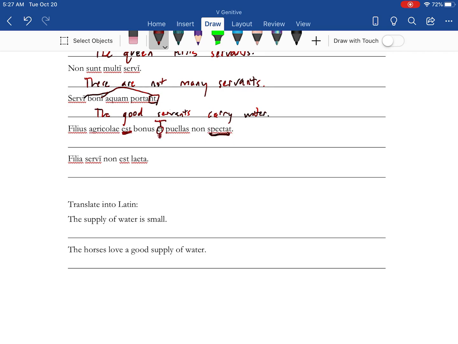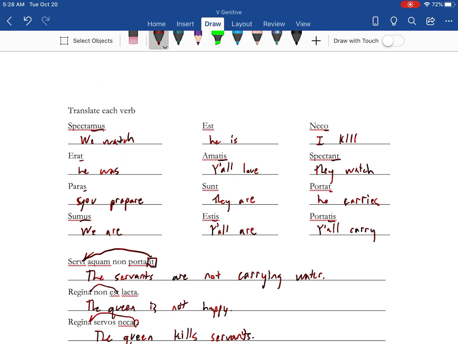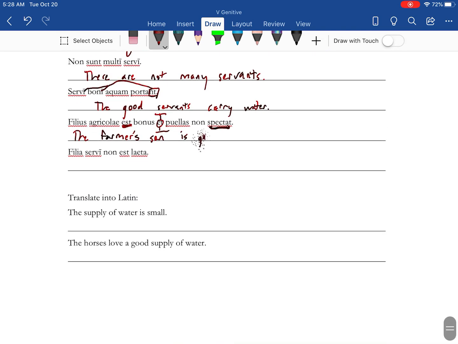So let's just do everything before the et and everything after the et, and make it simple on ourselves. So the farmer's son is good. And he does not look at girls. And then the est is linking these two. Servant is genitive, so the servant's daughter is not happy.